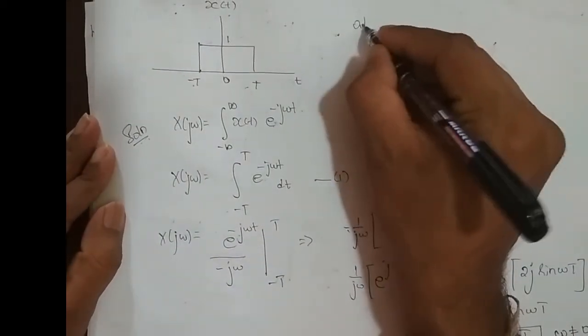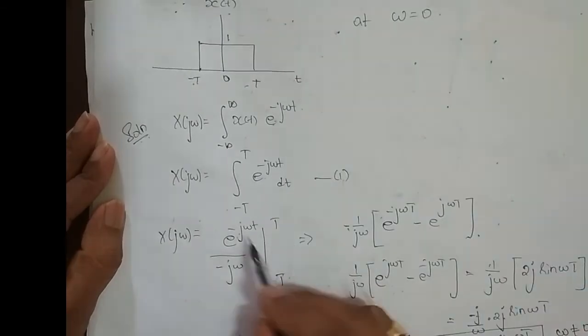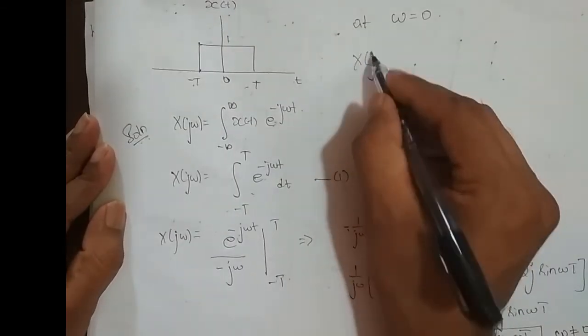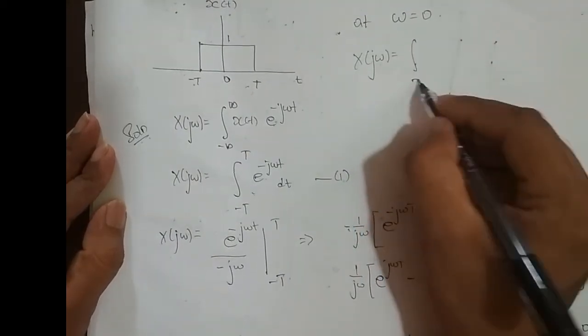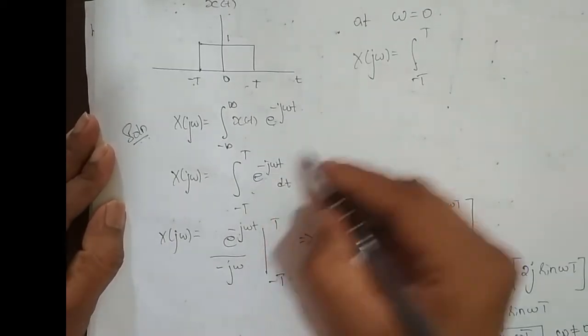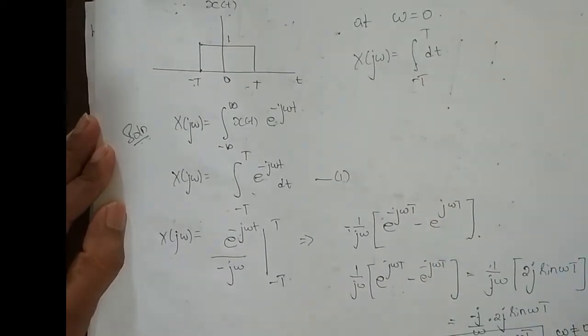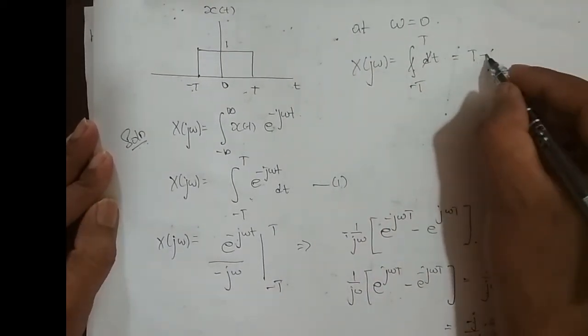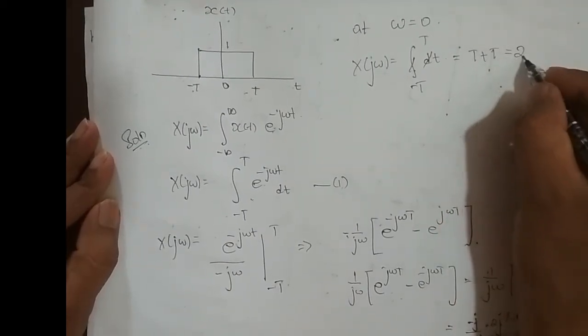So at omega equal to 0, what we do is we substitute omega equal to 0 in equation 1. So x of j omega is equal to integrating from minus T to T, e power 0 is 1 dt. Okay, so integration and differentiation cancel out. This is nothing but T minus into minus plus T, which is equal to 2T.